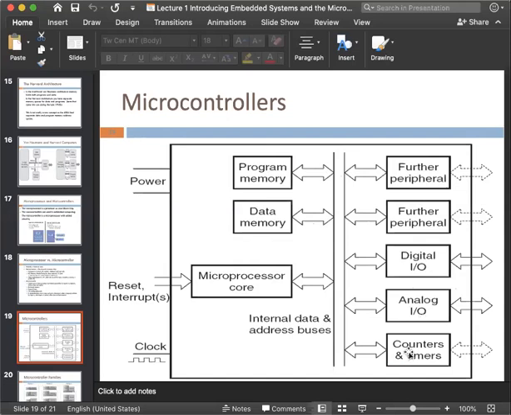Do you have any idea about the counter and timer? What does the counter and timer do?